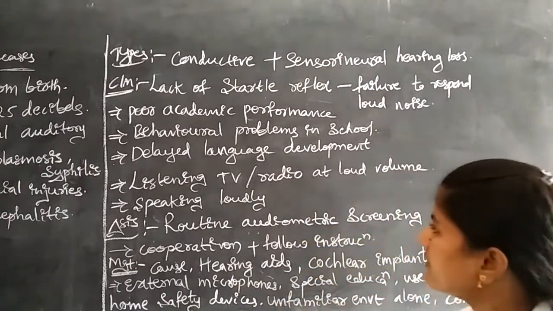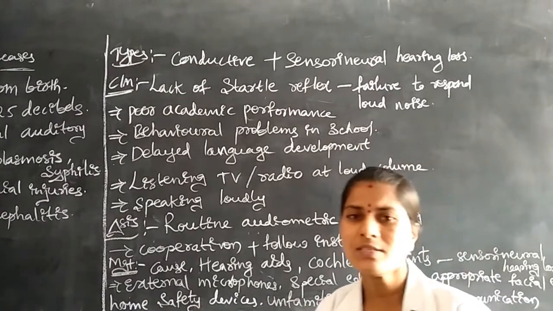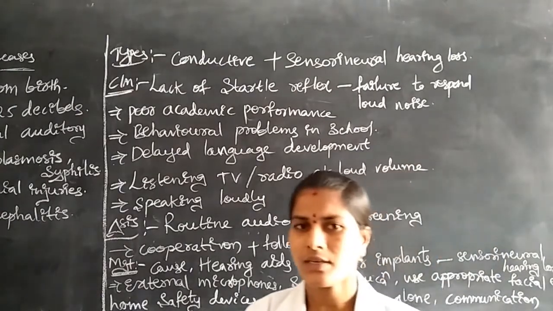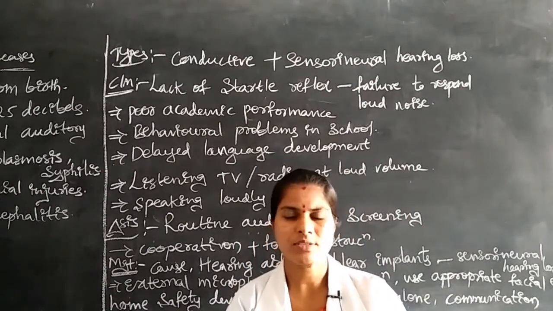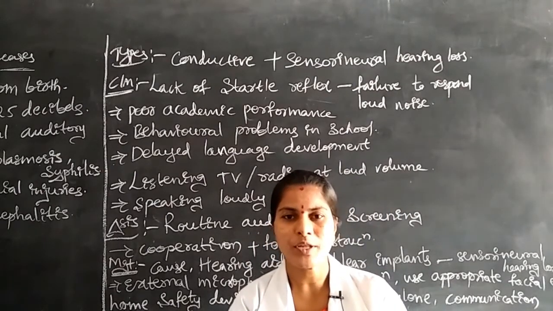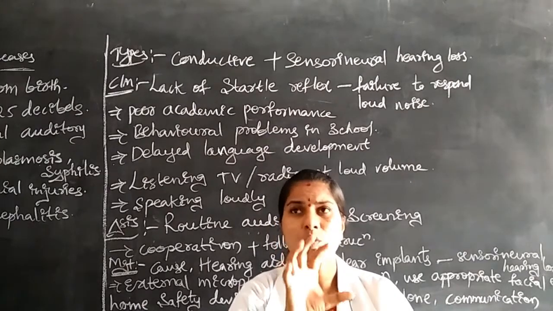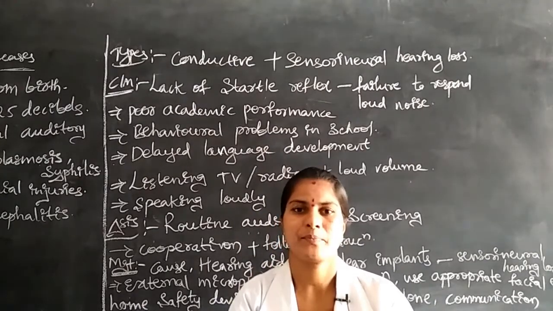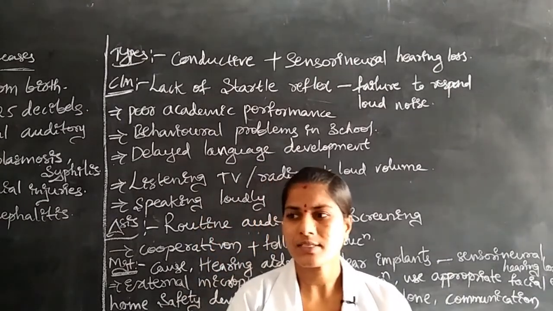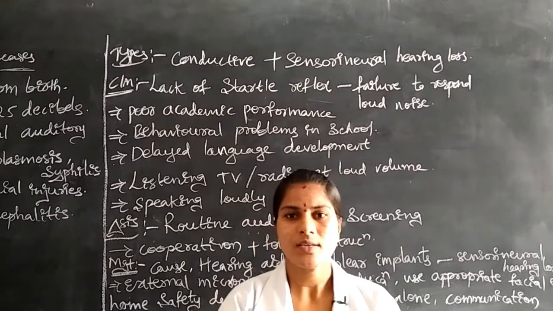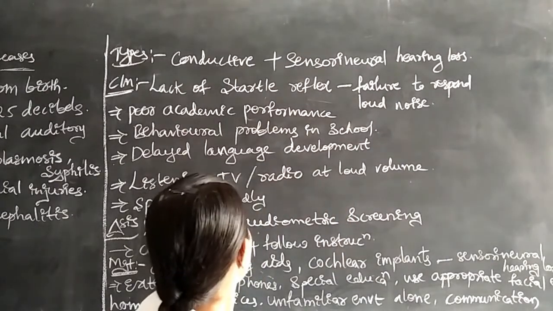Next is listening to television sounds. Why? Because they put the television volume on high mode, with excessive sound and loudness. Through the radio or the television, the children receive that excessive noise. Next is speaking loudly.